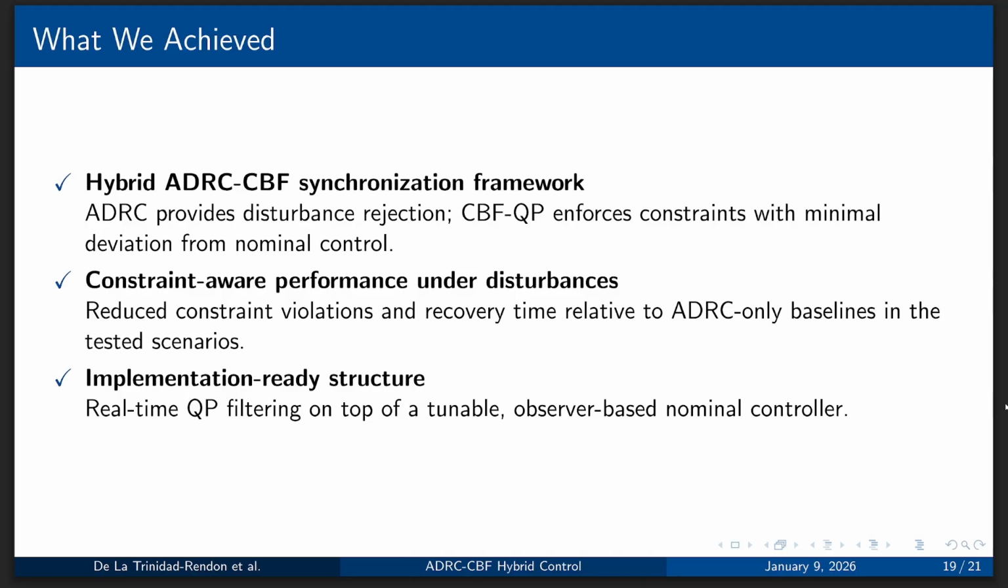What we have achieved with this: we have constructed a hybrid ADRC-CBF synchronization network, which provides active disturbance rejection with the ADRC, and the CBF QP enforces constraints with minimal deviation from nominal control. We also have constraint-aware performance under disturbance, which reduces constraint violations and recovery time relative to ADRC-only baselines in the tested scenarios. We also have an implementation-ready structure, which means we have real-time QP filtering on top of a tunable